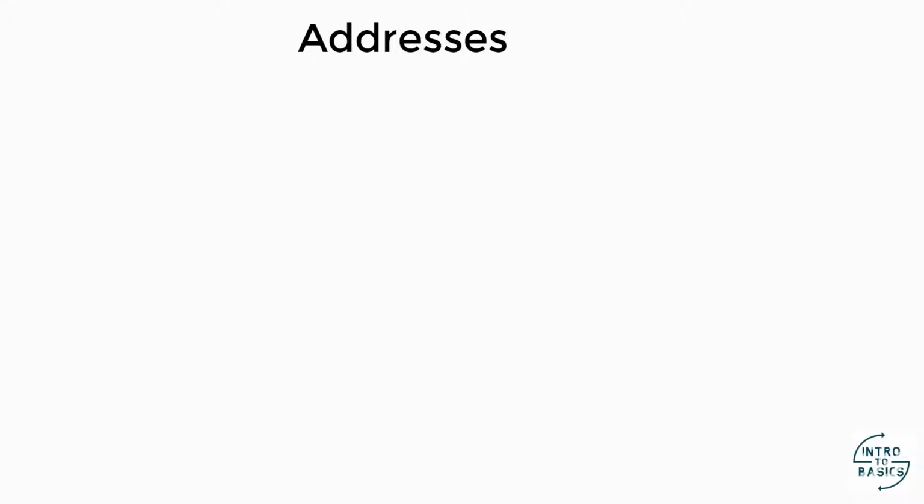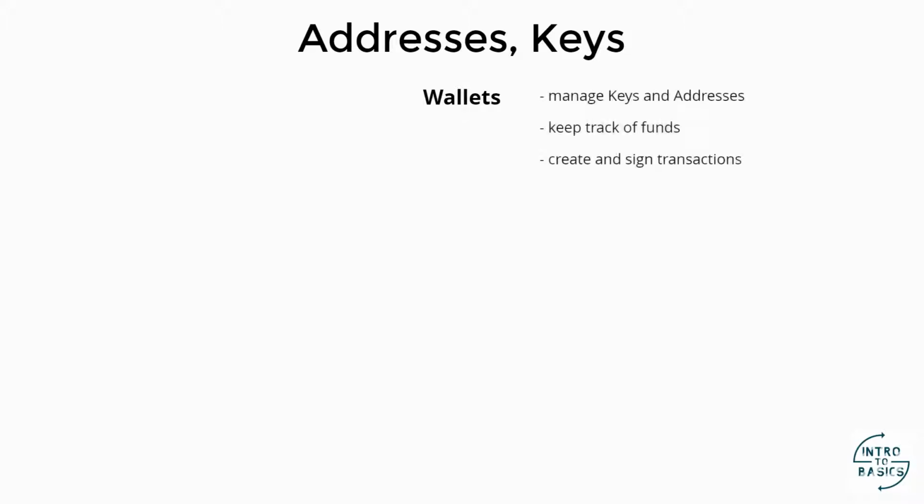To create an address, first a private key needs to be created. Then, from the private key, a public address can be created. For this whole process of creating keys, a wallet can be used. Wallets are programs, applications, that create and manage private keys, keep track of the funds from the addresses they manage, and can create and sign transactions. And they can be of several types.